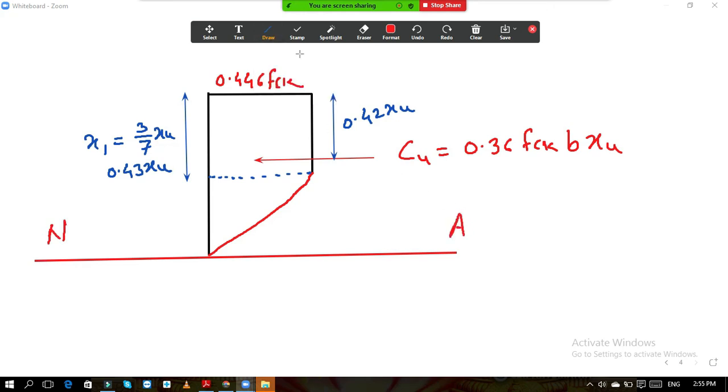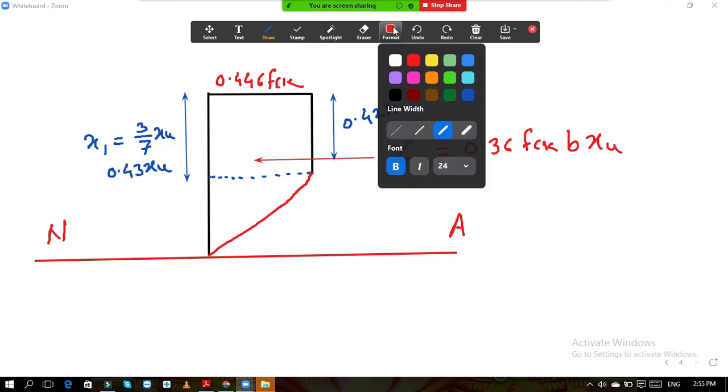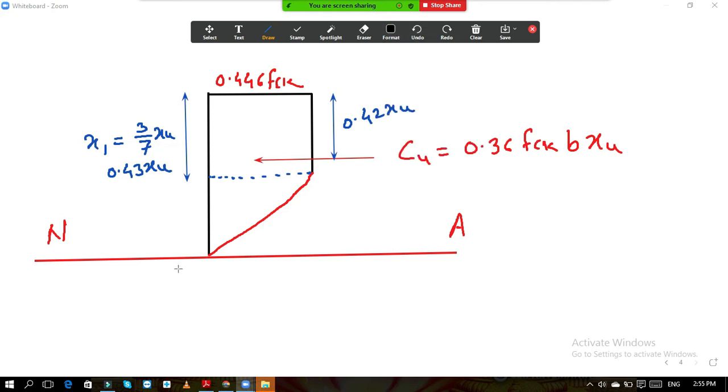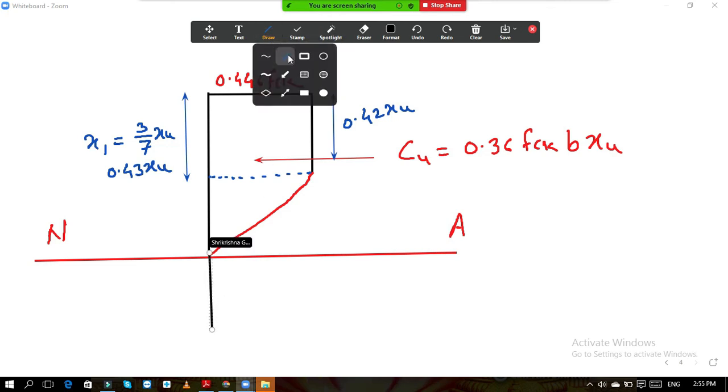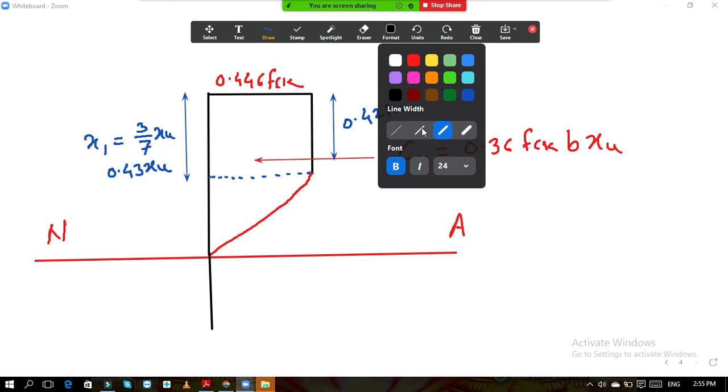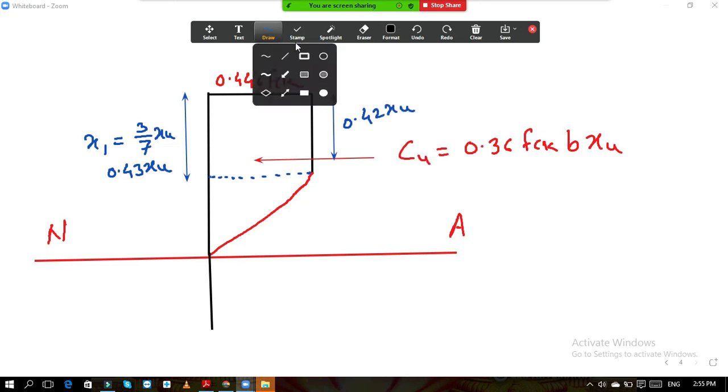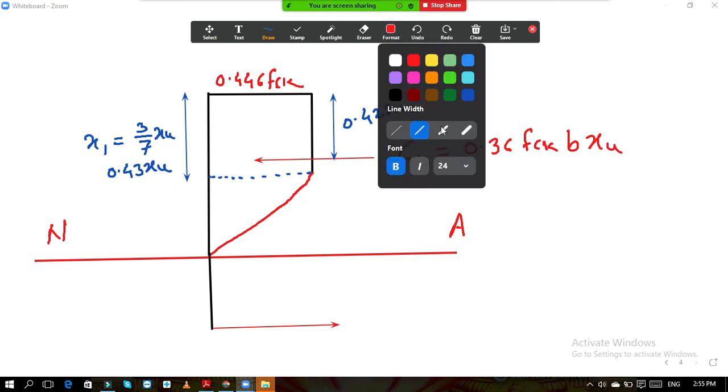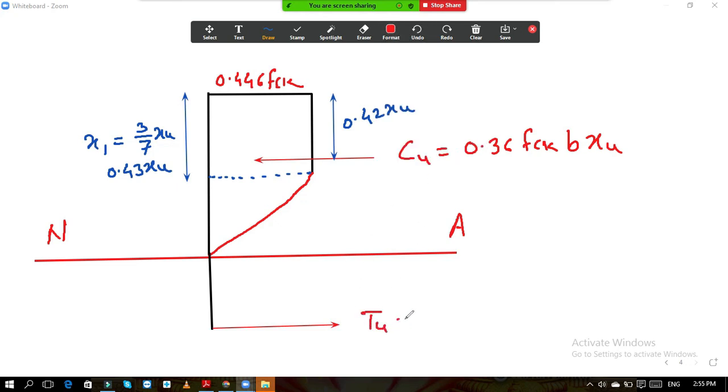And now if I extend this further, in the portion below, at the level of steel, another force is there here, and this is the tensile force Tu. It is calculated as stress into area, so 0.87 Fy into area, which is AST.